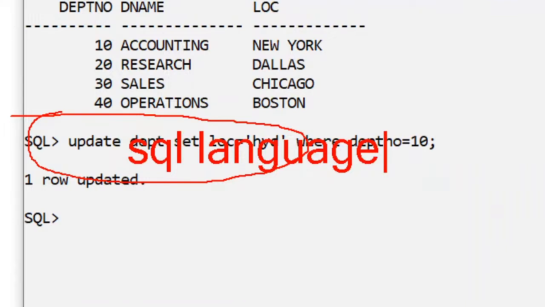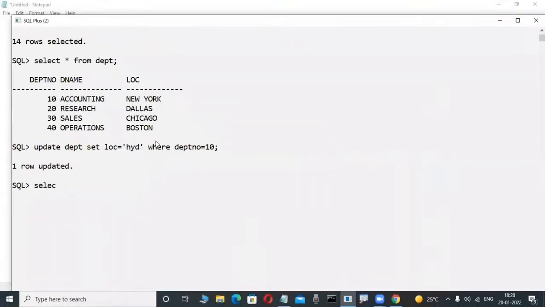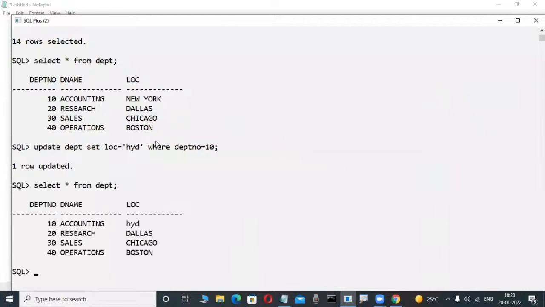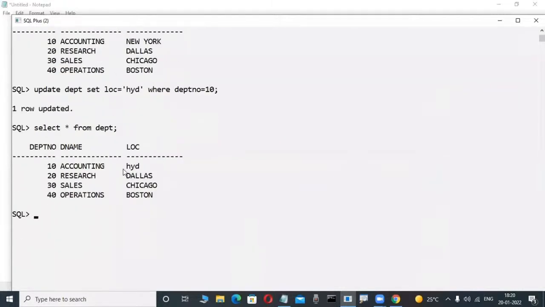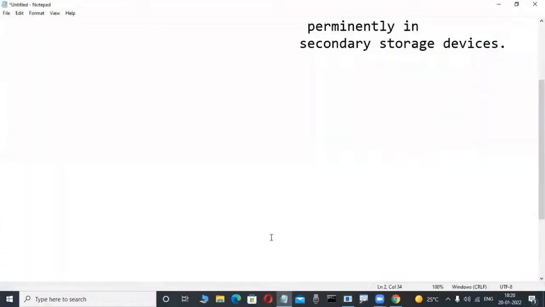Simple. Now observe it here. Once we write this type of code, called the SQL language, it is automatically reflected in your database. In the previous case, New York was the location, but now Hyderabad is the location, is it not? That's why always observe it here.